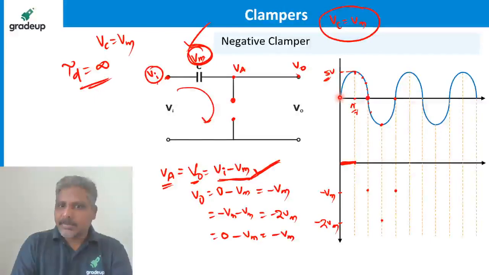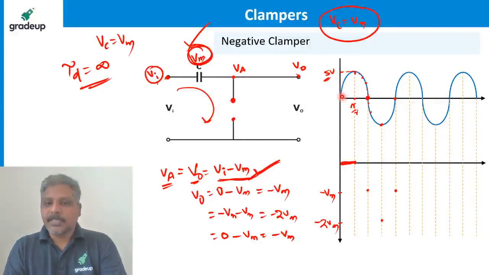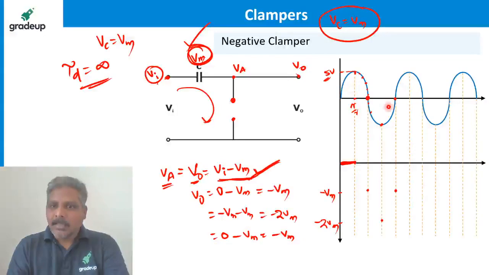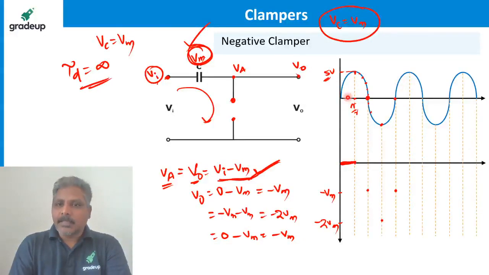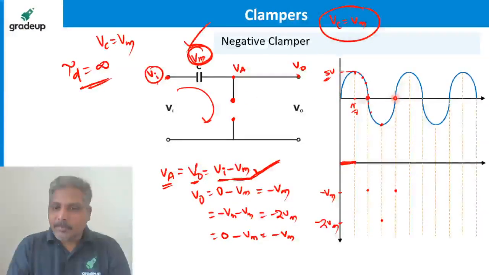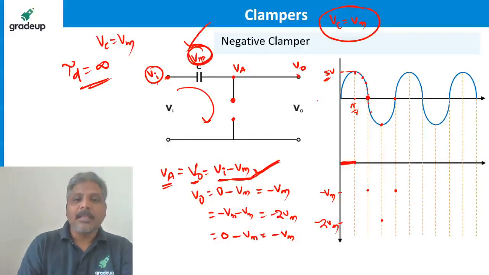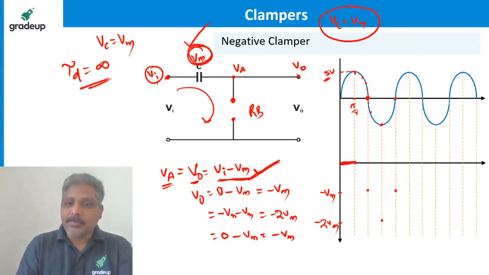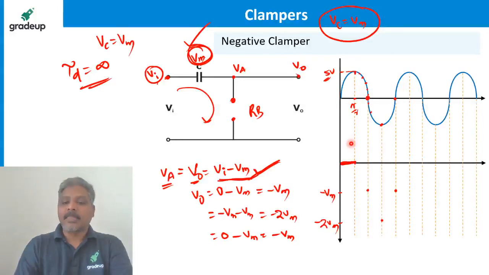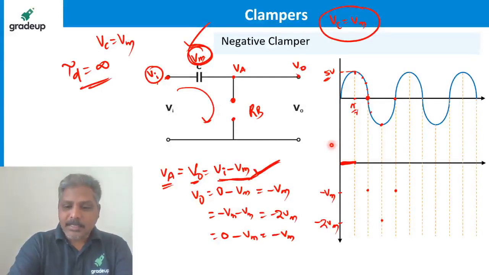Like initially, the input is becoming greater than 0. When the input is greater than 0 initially, what happened to the diode? It became forward biased, right? Now again the input is becoming higher than 0, so the diode has to become forward biased, but it is not. The diode continues to be reverse biased, even though the input is higher than 0 now. Why? Listen carefully.